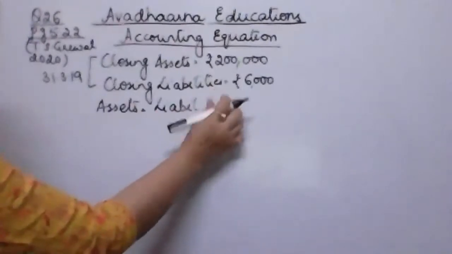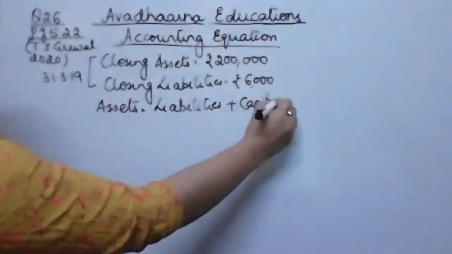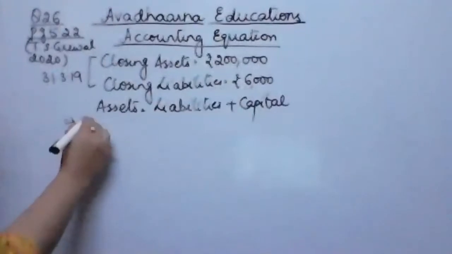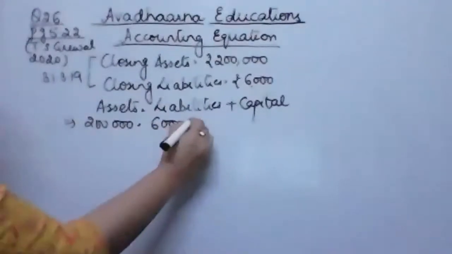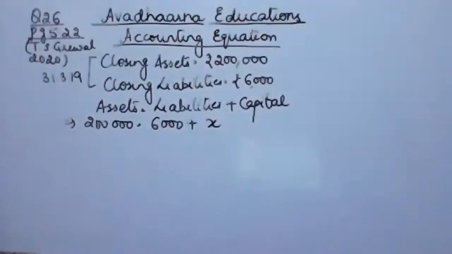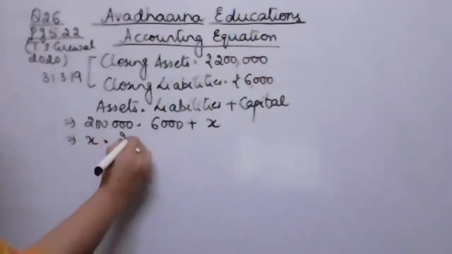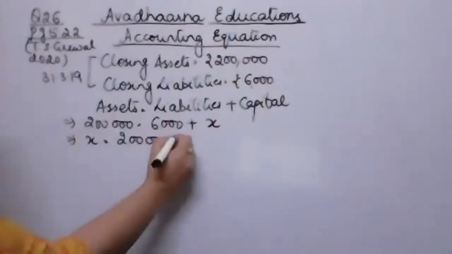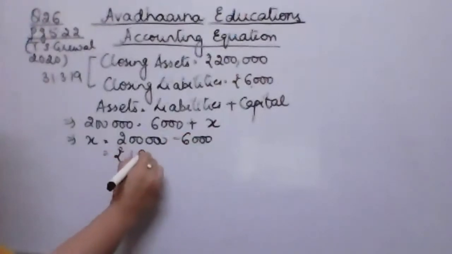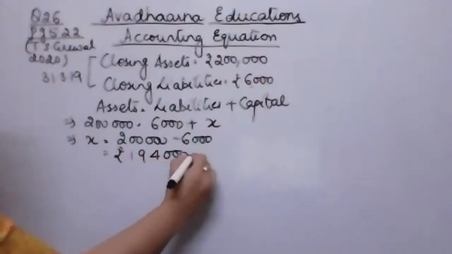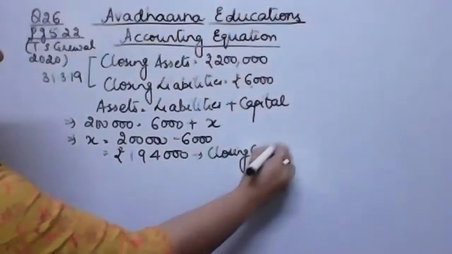Liabilities plus capital. Fine. So if I'll substitute the values, assets are 2 lakh, liabilities 6,000, and capital is, let it be x. Now this x will be the closing capital. So if I calculate the value of x, it will be 2 lakh, ये इधर चला जाएगा, minus 6,000, which is equal to rupees 1,94,000. So 1,94,000 is nothing but the closing capital. अब मेरे पास क्लोजिंग कैपिटल आ गई.